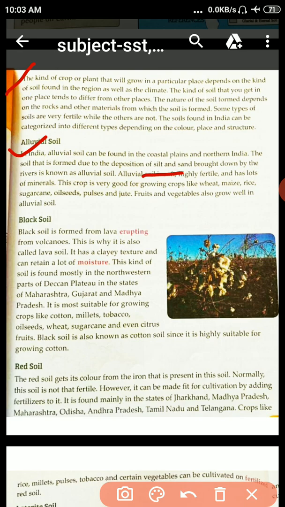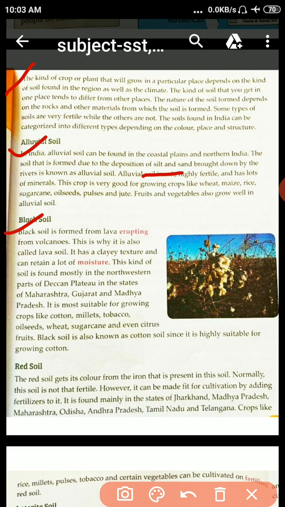Then black soil. Black soil is formed from lava erupting from volcanoes. We know when volcanoes erupt, lava comes outside from the volcanoes. This is why it is also called lava soil. That's why we call it black soil. It has a clay texture and can retain a lot of moisture.